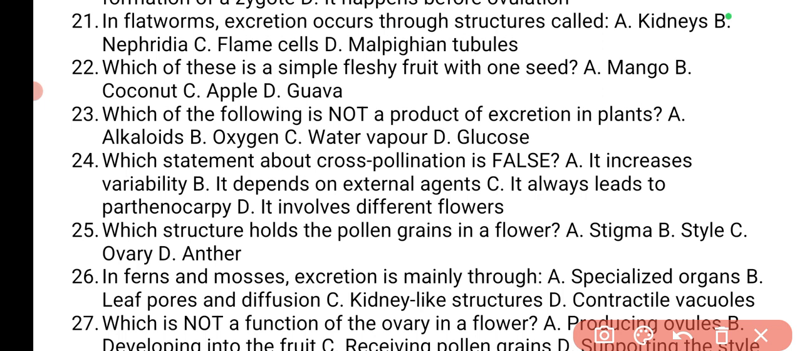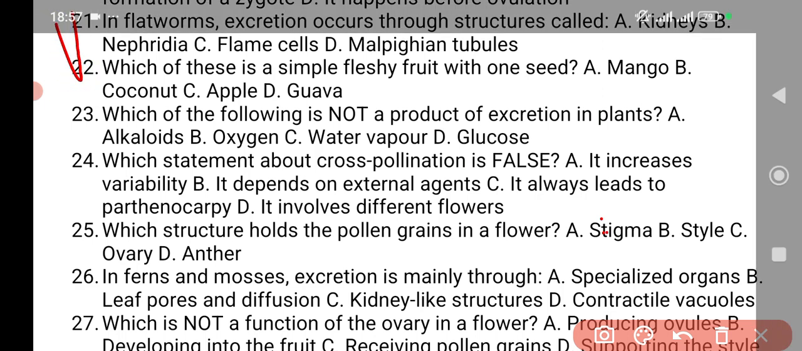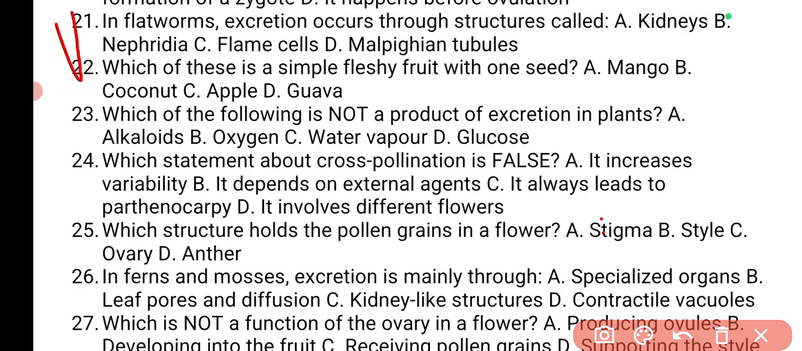Which statement about cross-pollination is false? That is, which of these is not true of cross-pollination? Okay. It increases variability. That is true. It depends on external agents. That is true. It always leads to parthenocarpy. That is false. Parthenocarpy is when the fruit arises without fertilization. When cross pollination occurs, there must be fertilization at the end of the day. So it's not always leading to parthenocarpy. So that's the answer, C.